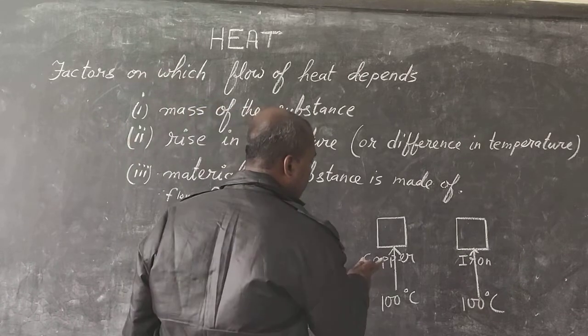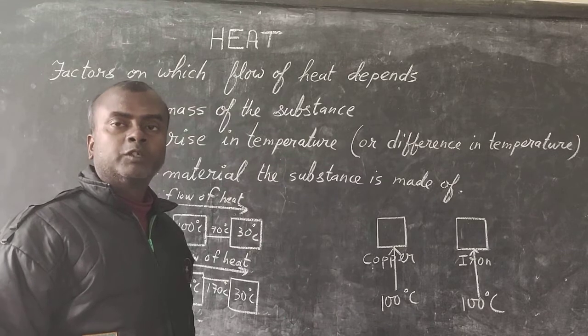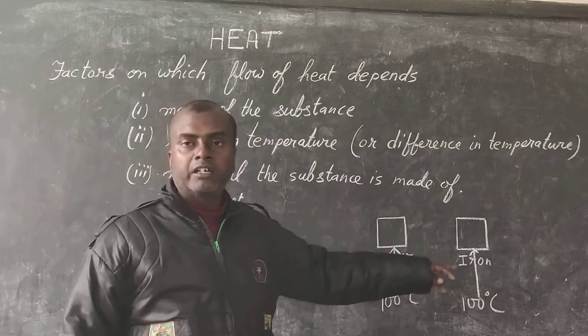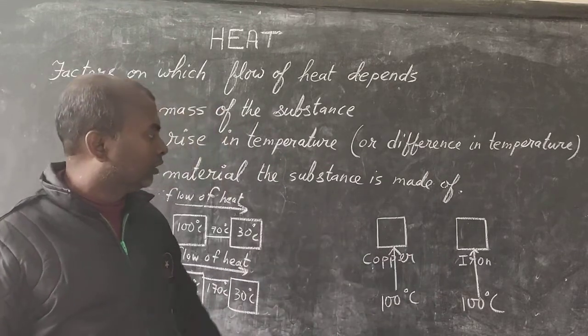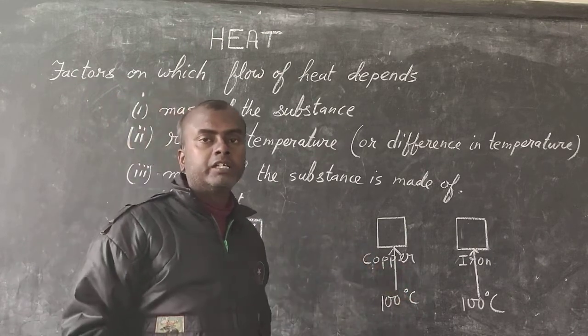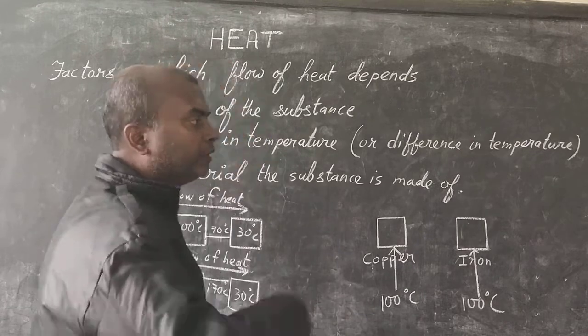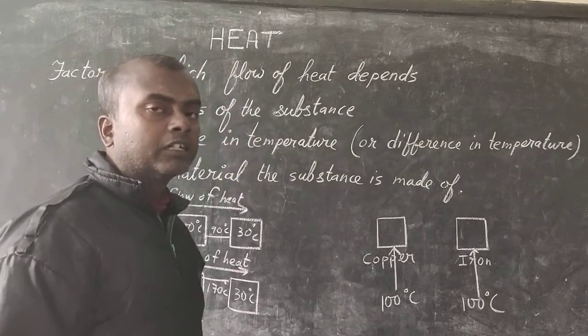No. You will see that copper gets heated faster than iron. Okay, copper will get heated faster than iron because of its material, because of copper's ability to absorb heat faster than iron. So in this regard, different materials absorb heat differently.